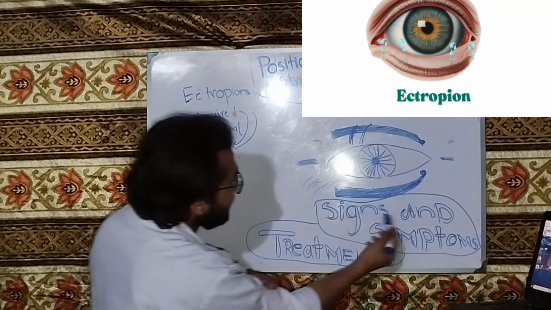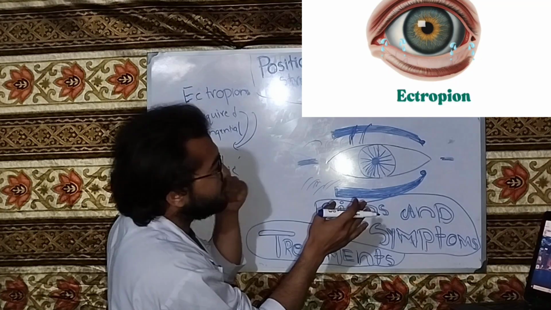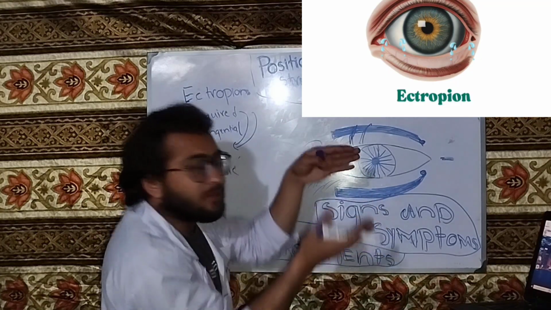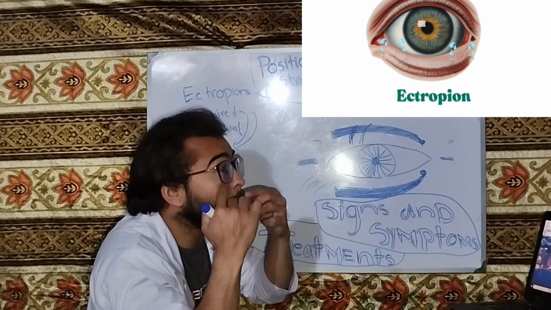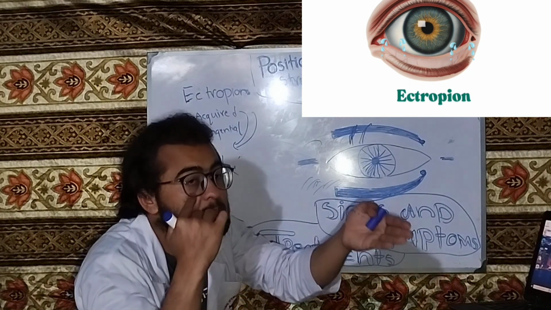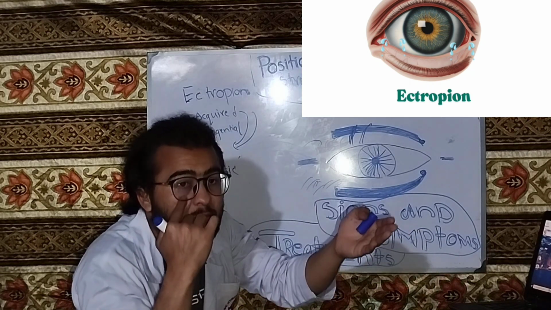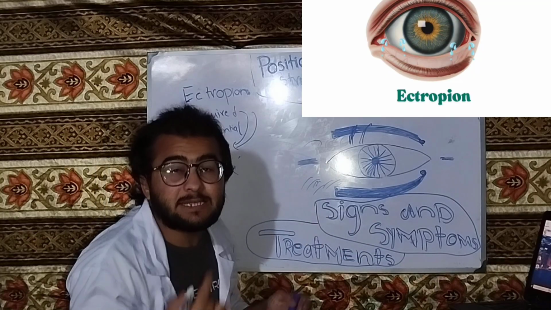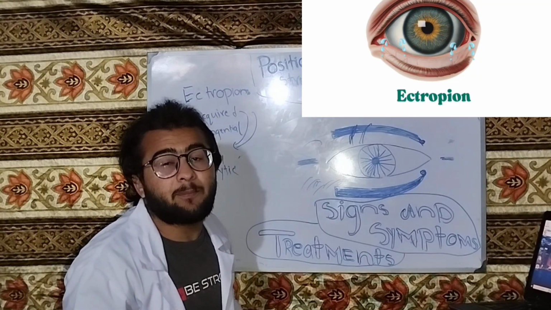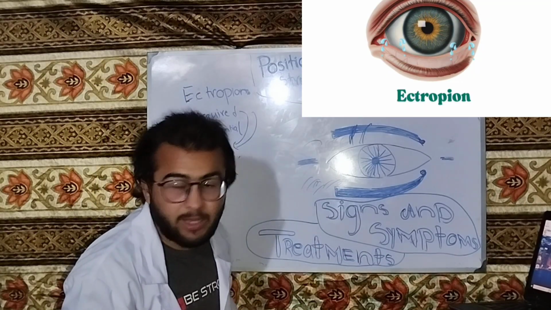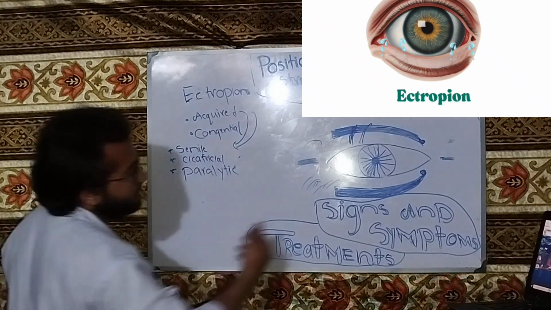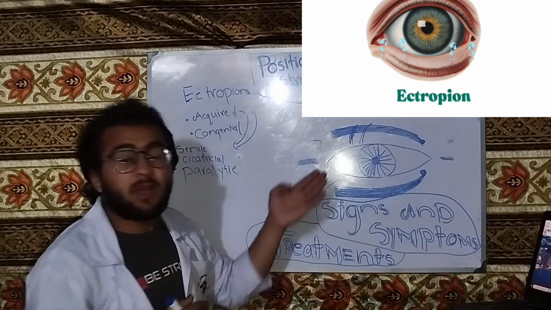Also, because the lid margins are moving away from the globe, the eye will be exposed more extensively to the outside environment. So there is the risk of keratitis and conjunctivitis. Okay, so these are the signs and symptoms of the ectropion.